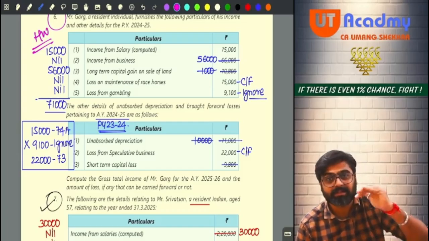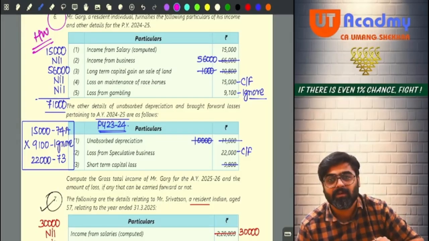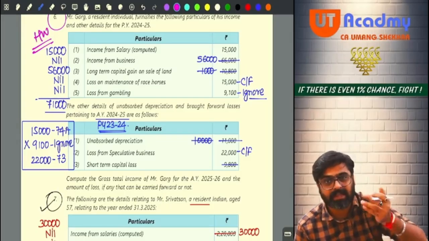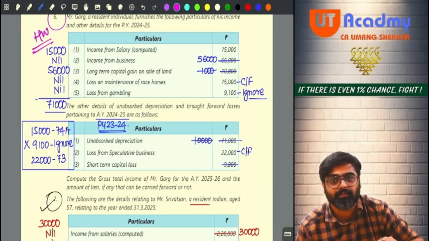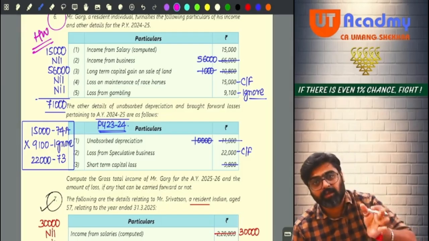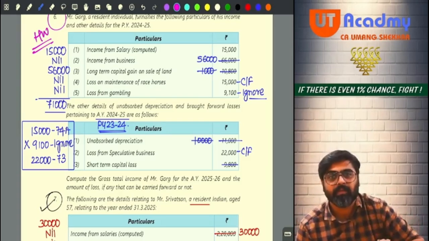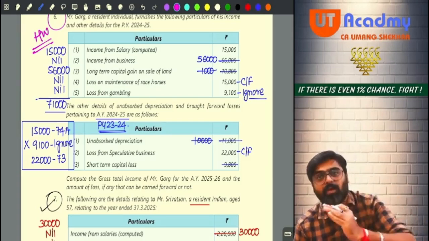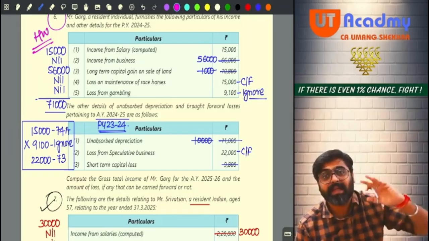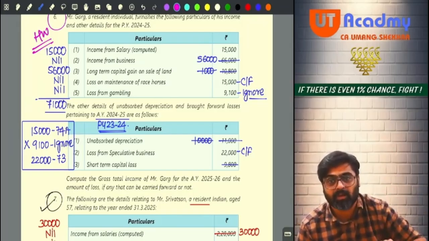See, business income is taxable at normal rates, no? Hello, sir. Business income is taxable at what rates? Normal rates. And if I set off the entire unabsorbed depreciation against my business income, what will happen? I am reducing my normal rate income. For that I get 2,50,000 basic exemption also.